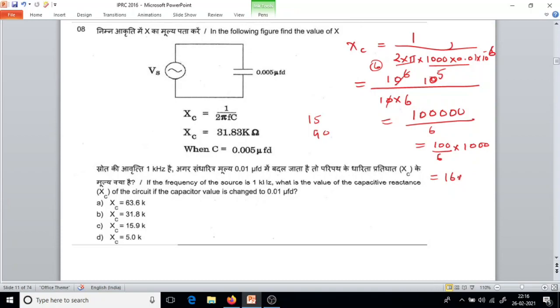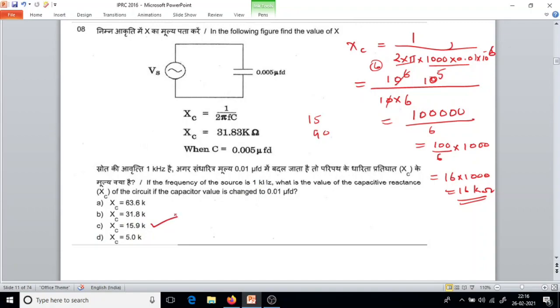So 16 multiplied by 1000, I will get approximately 16k. So 16 kilo ohms I should get. Now I know actually my pi value is 3.14, but I have considered only 3. So the answer is option C, 15.9k.